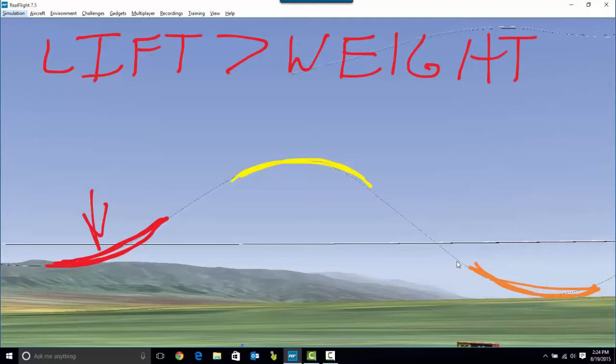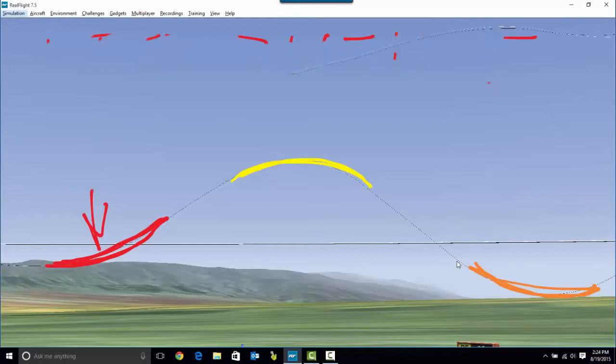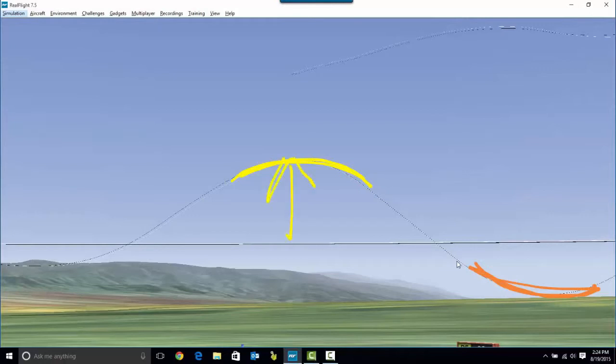Let me erase that. And just to help us focus, we're going to go ahead and erase this line since we already talked about it. Let me switch colors here. So what's happening here? Well, we don't have any steady state flight happening between this point and this point. This is a curve.